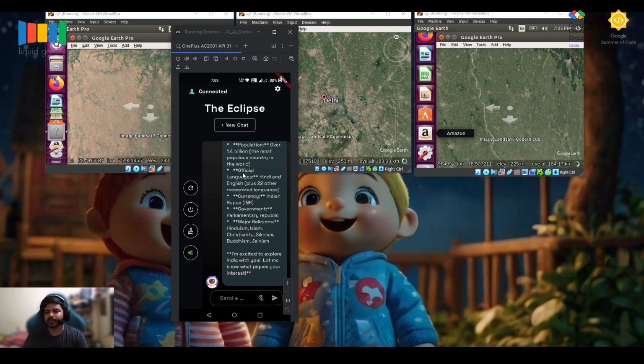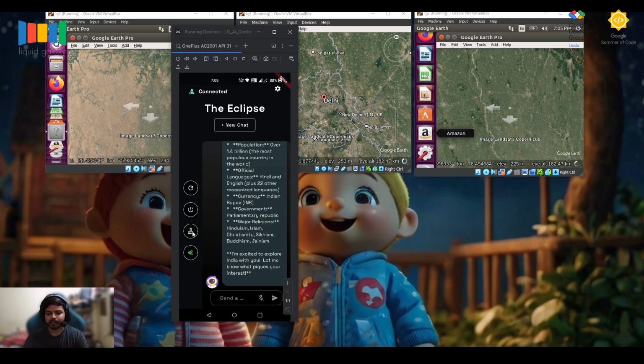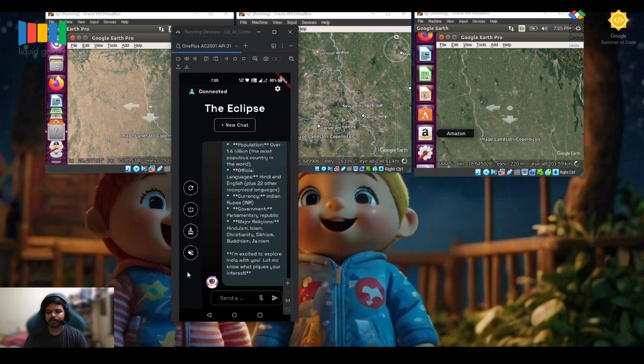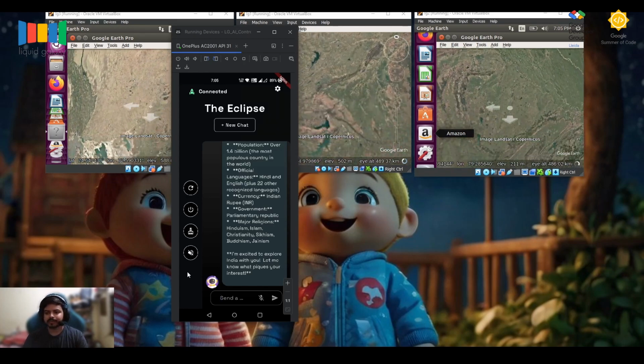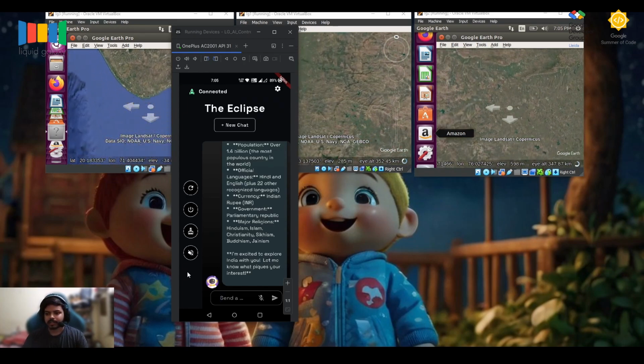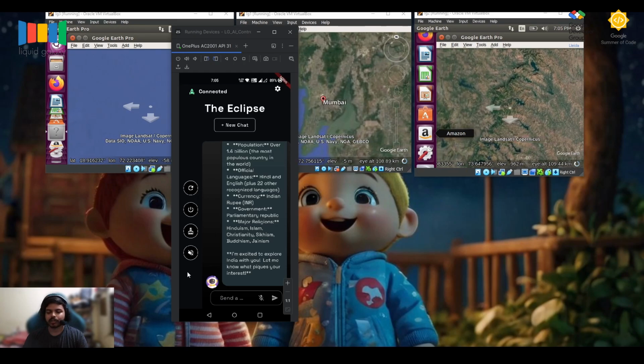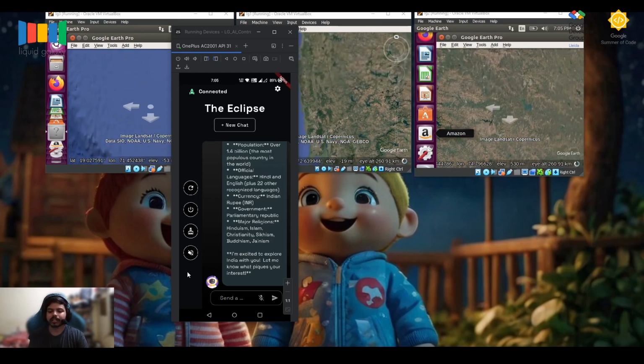So you can see the first place is Delhi. You can also hear the voice coming from this audio section, so you can click to mute it. Now you can see that we are being redirected to different places based on the content that has been generated.